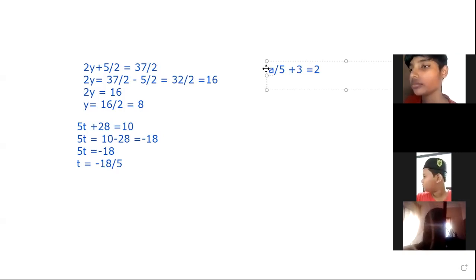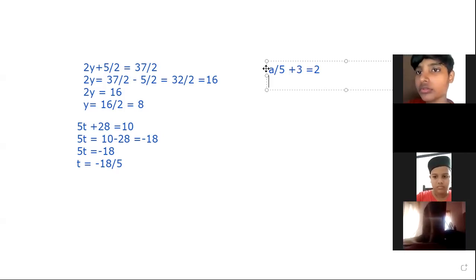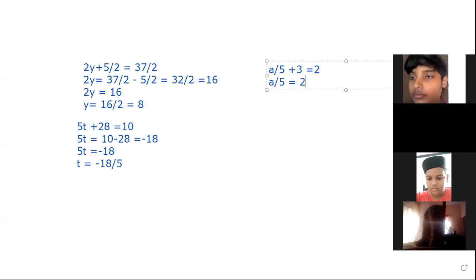First of all, what we have to do here is remove that plus 3. Then a by 5 is equal to 2 minus 3. Is it 3 minus 3? It is 2 in RHS, not 3.